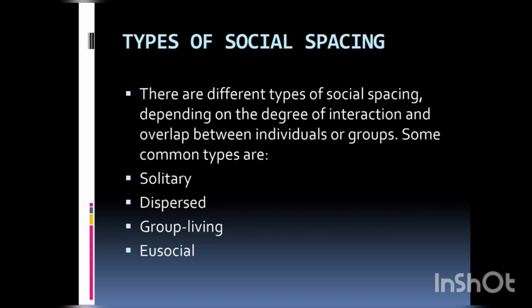Types of social spacing. There are different types of social spacing depending on the degree of interaction and overlap between individuals or groups. Some common types are solitary, dispersed, group living, and eusocial.